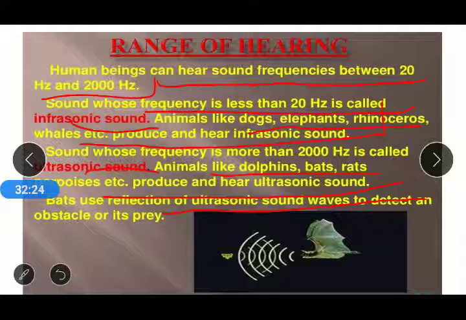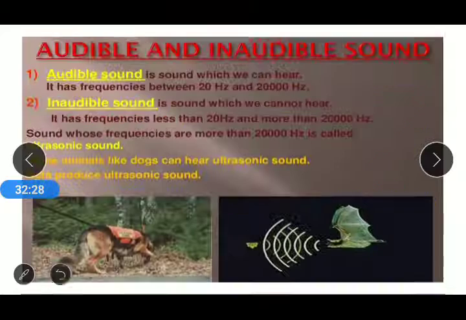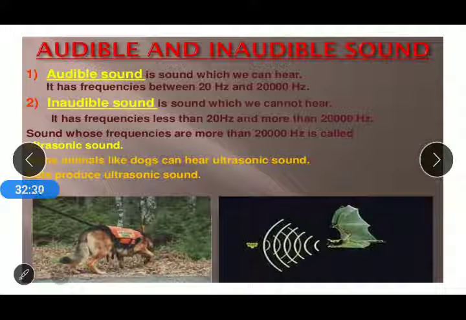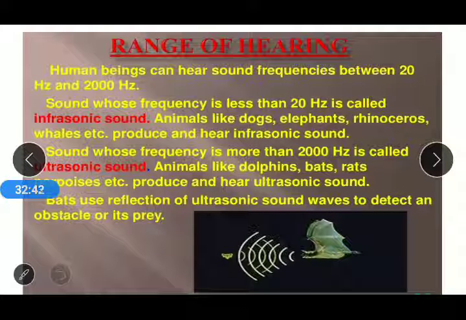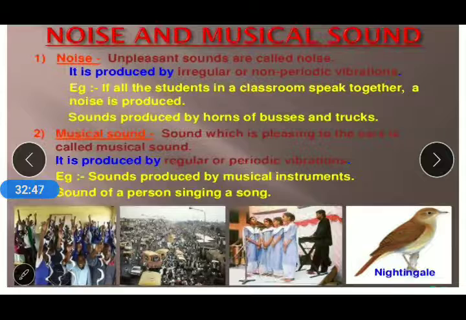So we can say that we have divided sound into two categories: audible and inaudible. Audible is 20 hertz to 20,000 hertz. If the sound wave is less than 20 hertz, it is called infrasonic, and if it is more than 20,000 hertz, then it is called ultrasonic sound.